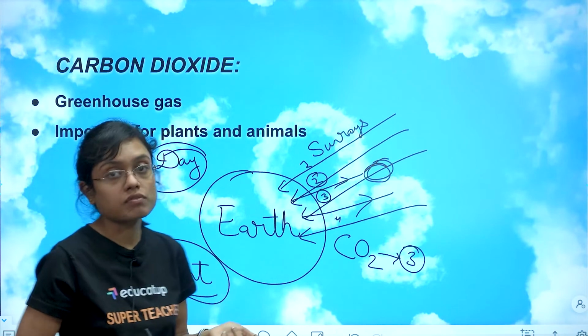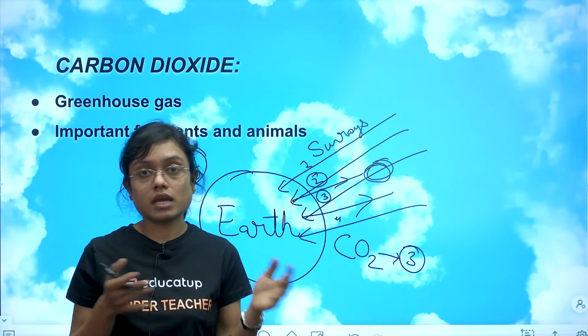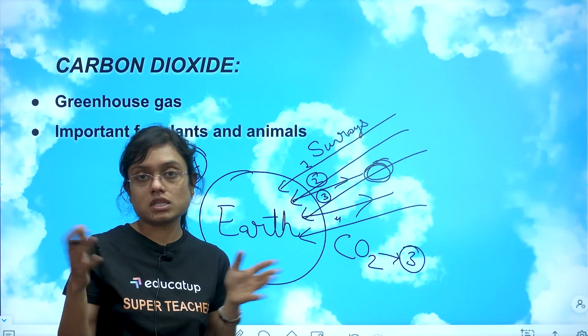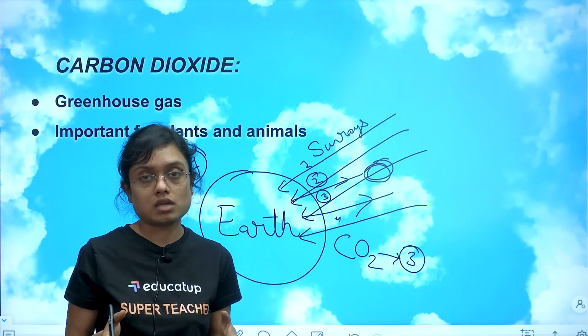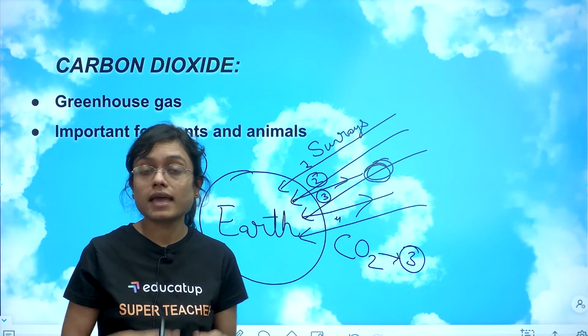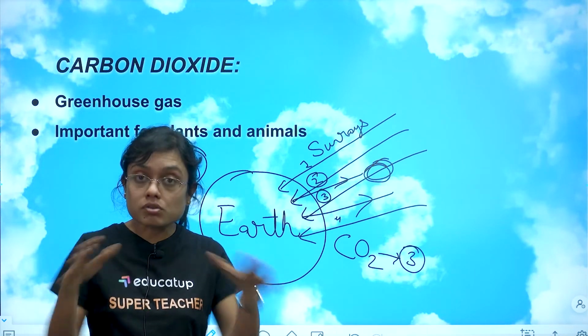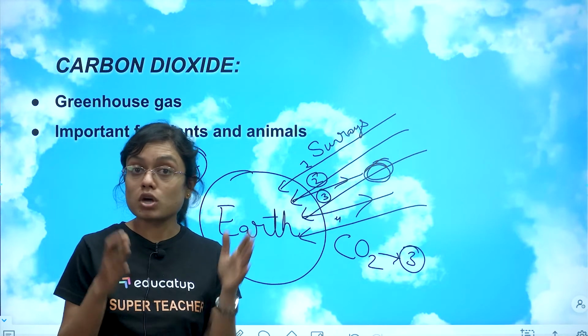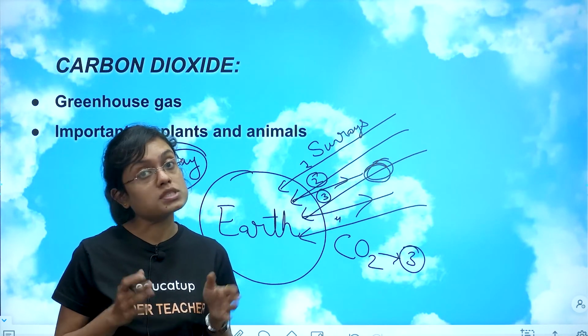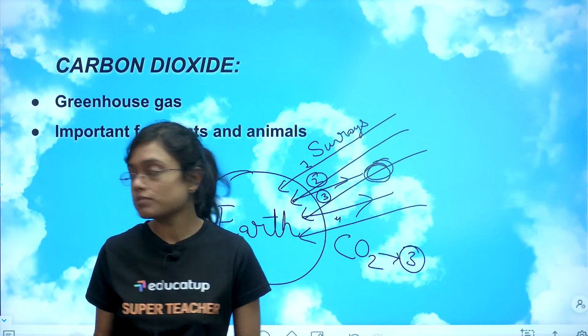That is the importance of carbon dioxide, because oxygen and nitrogen are not greenhouse gases. Water vapor is, but oxygen and nitrogen are not. Carbon dioxide is a greenhouse gas which contributes in maintaining a moderate temperature of the earth. So it's very important, children. All right, now let's move ahead.